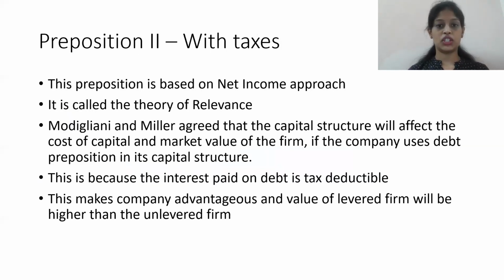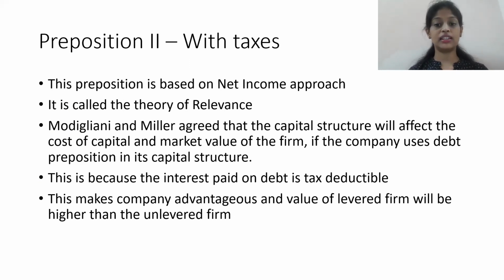So the second proposition is with taxes. This proposition is based on the net income approach. The net income approach is nothing but this: when debt is included in your capital structure, it definitely has an impact on the value of the firm and the overall cost of capital, because it affects the value of the firm. This theory is called the theory of relevance.